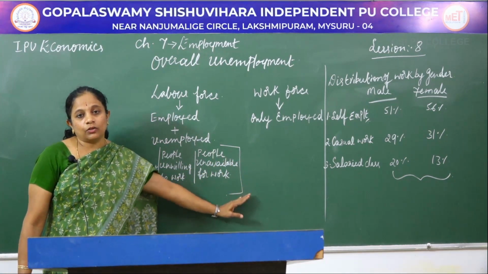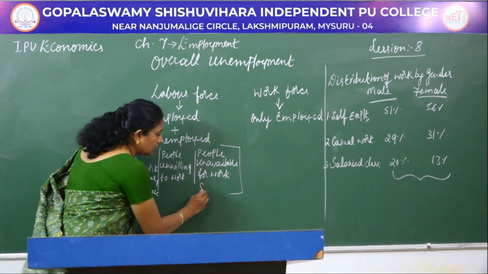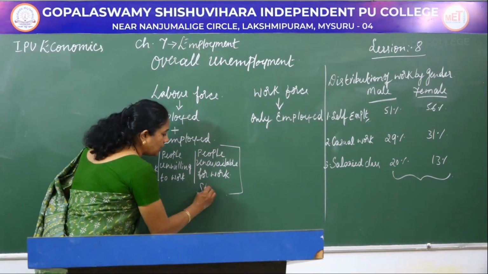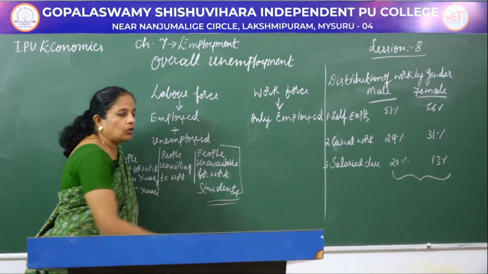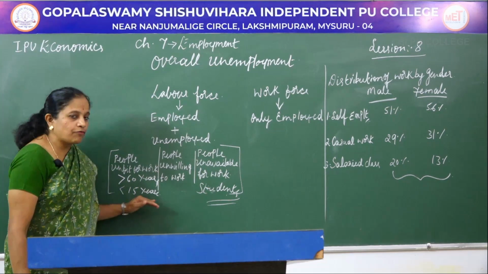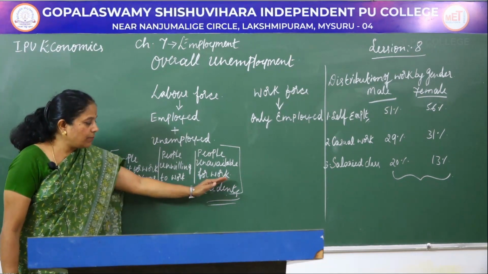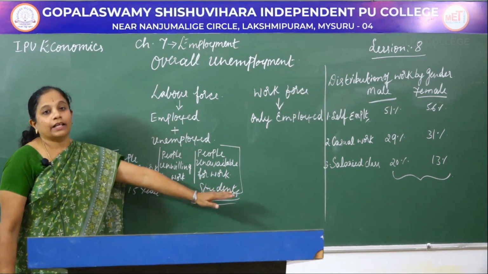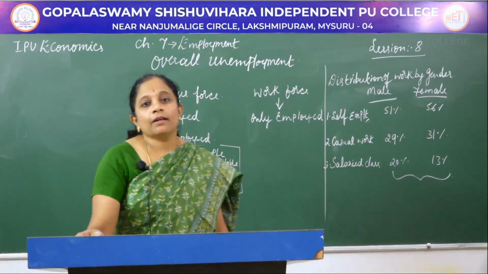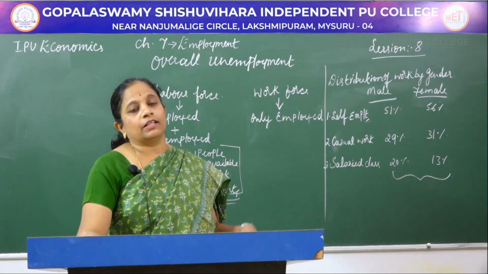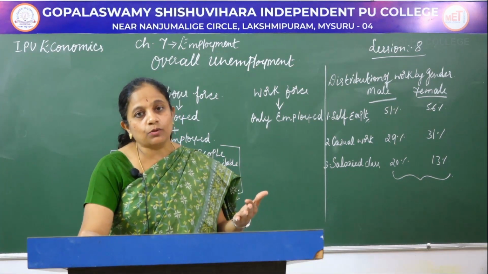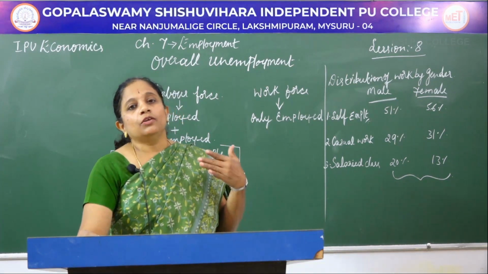This section includes students. The people who are unavailable for work are the students. Though they are above the age of 15 years, they are unavailable for work because they are involved with career building activity. They are studying to develop their career. They are going for higher education to involve themselves in new careers.